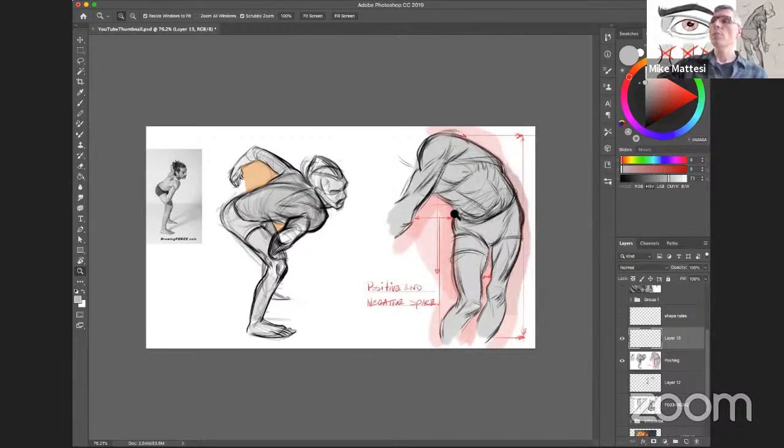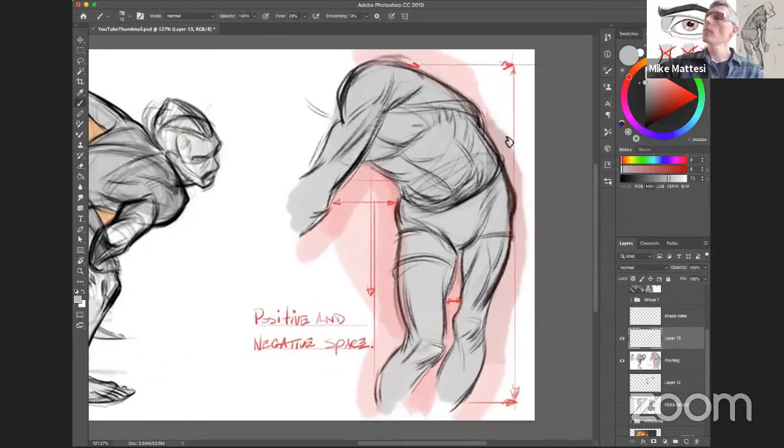You can see this is another Instagram post, and you can see all these vertical and horizontal lines. That's me measuring out to help see the positive and negative spaces, right? So if I'm over here and I can see this measurement from the shoulder over to the right, and I stop it because I went up to the hip and went up, well, I get this big triangle over here. You see this red triangle now? I have this triangle in the top right, and it's going up to the corner there. And that helps me see the positive compared to the negative against what's vertical and what's horizontal.